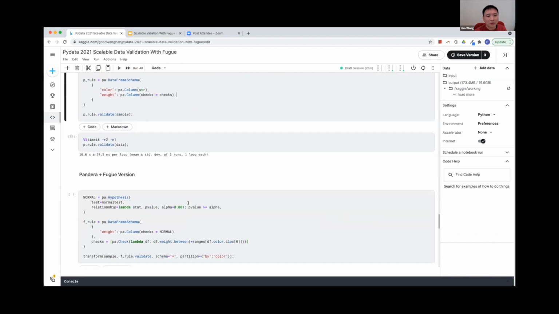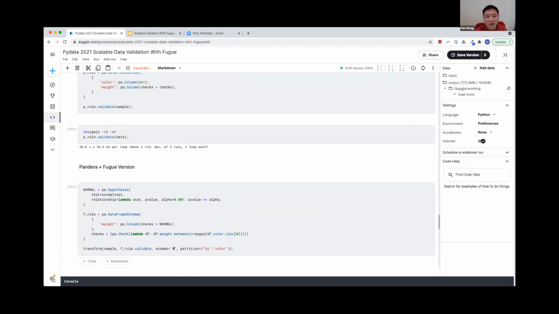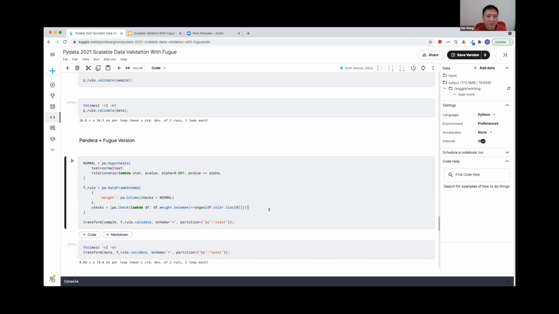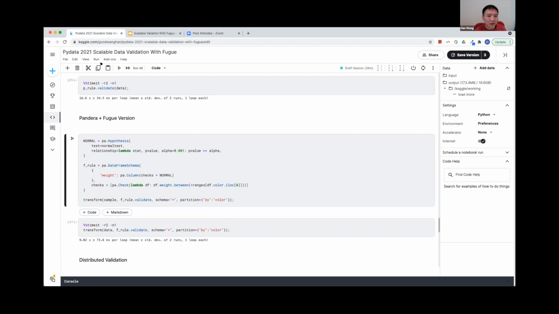Now let's take a look at how we solve this problem with Fugue. Just like before, Fugue takes care of the partitioning. So the Pandera level check will only face one color data frame. So the problem becomes much simpler. Here, the only thing we added is just one line of code. And this is a cross-column validation, where this data frame is already partitioned by color. And so we just need to make sure that the weight is between the ranges that are determined by the color column value of this sub data frame. Again, it is simpler, and also it is much faster than the previous solution.